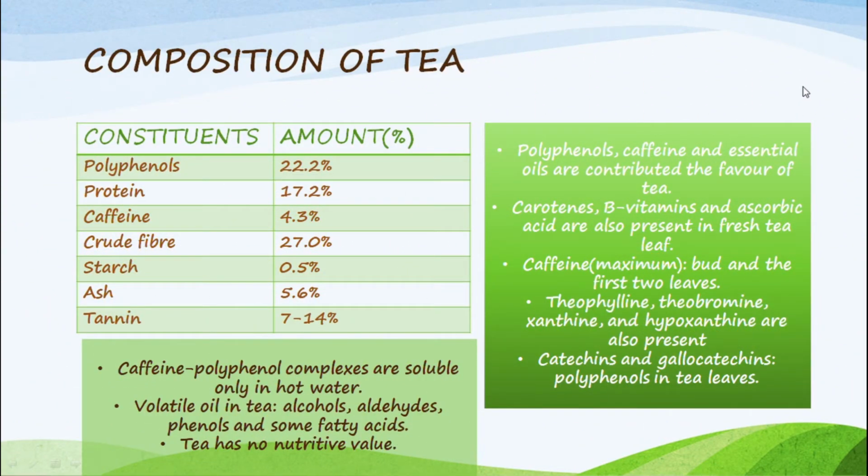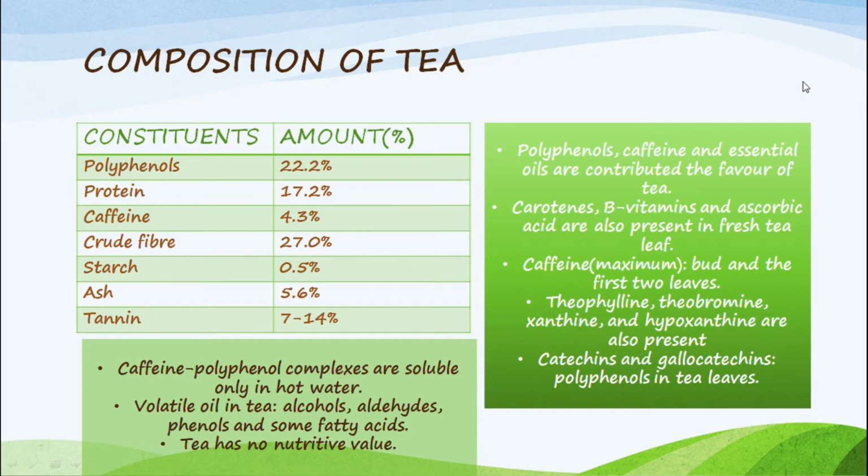Next, composition of tea. Normally, tea has no nutritive value, and tea contains polyphenols, protein, caffeine, crude fiber, starch, ash, tannin. Polyphenols 22.2%, protein 17.2%, caffeine 4.3%, starch 0.4%, ash 5.6%, and tannin 7 to 14%.